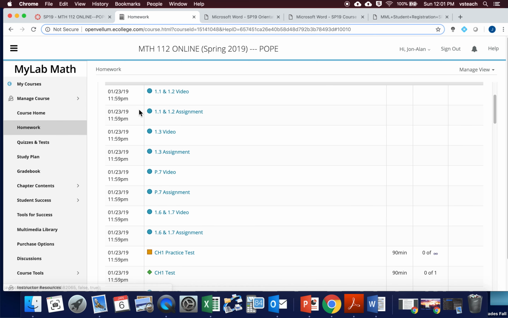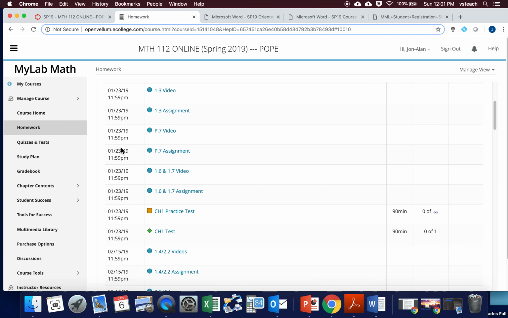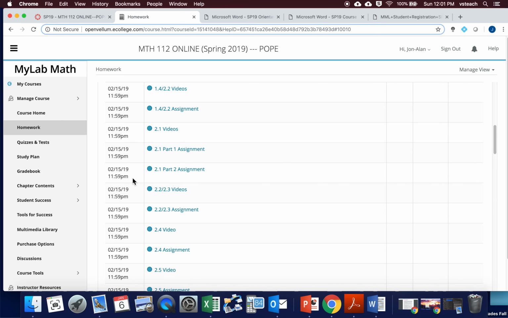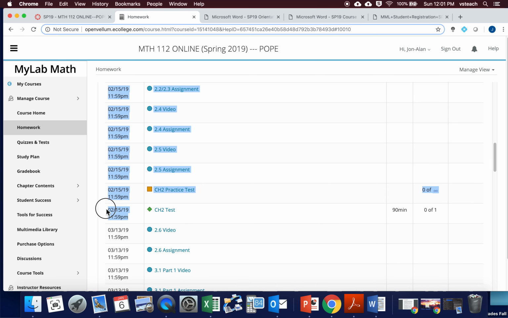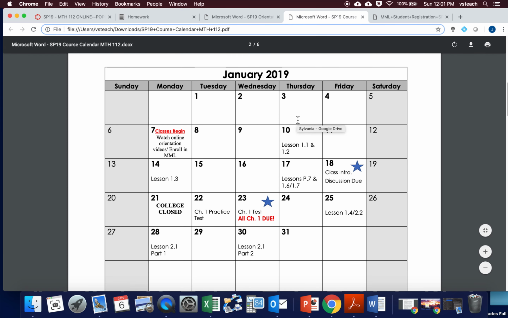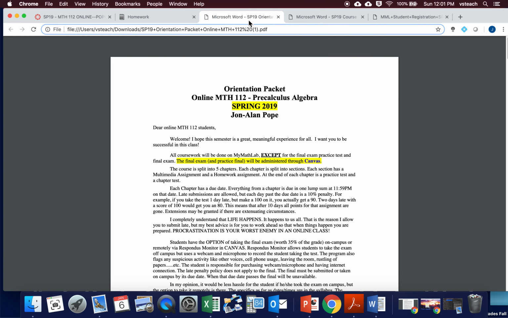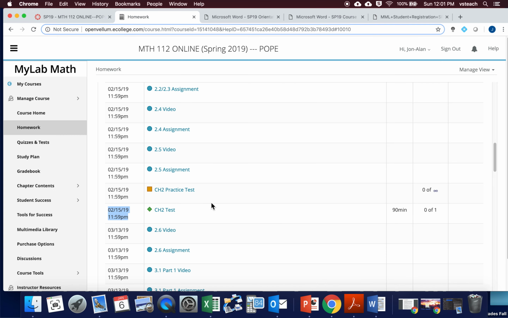And again, going back to the calendar, you notice everything for Chapter 1 is due on that one day, January 23rd at 11:59 p.m. You can follow the pacing guide if you want, but the main thing is you just meet this deadline right here for that unit. And you'll notice Unit 2, same way. Everything's due at one time, February 15th at 11:59 p.m. So again, all of this information is in that calendar that I provided you. Okay, so please put that on your refrigerator or wherever, and keep up with that as we go.